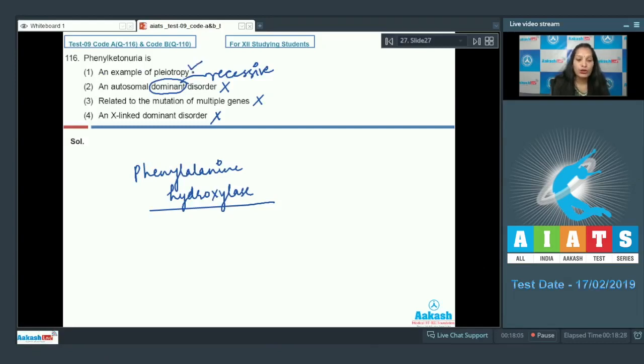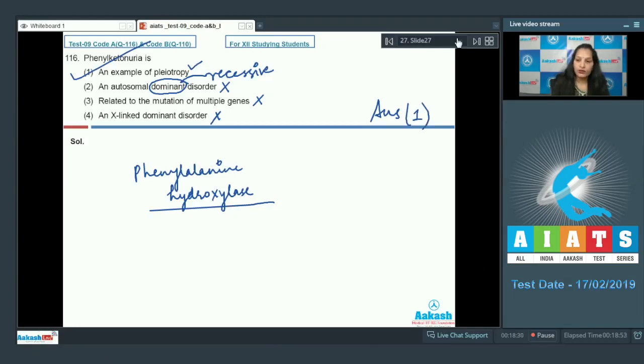Yes, phenylketonuria is an example of pleiotropy because due to accumulation of phenylalanine in the body, there are multiple effects. What is pleiotropy? Pleiotropy is a condition when a single gene product can control more than one effect. So the correct option for the given question is option number 1.